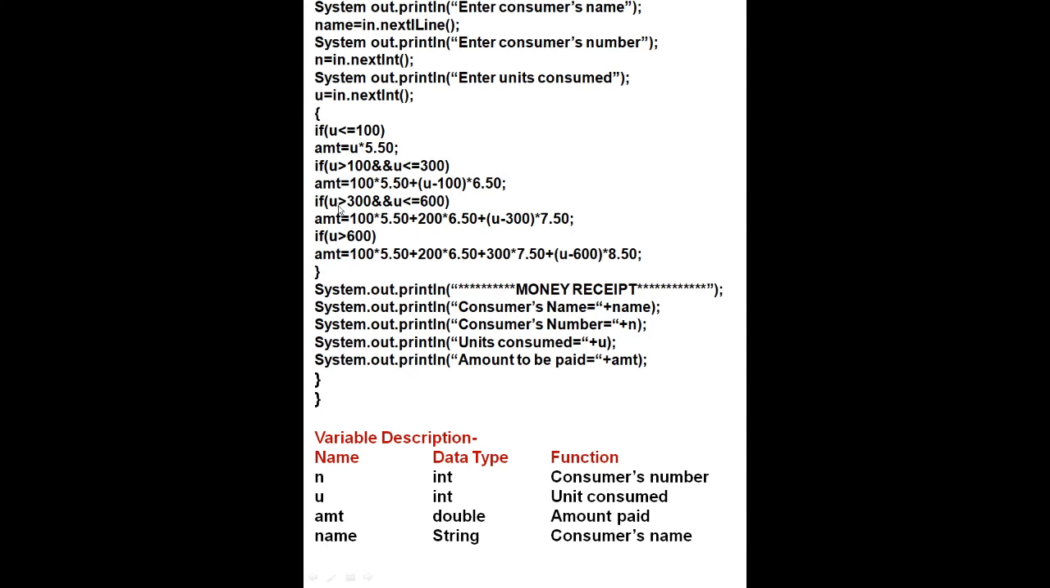Now next condition: if unit is greater than 300 but unit is less than or equal to 600, then amount will be this amount.